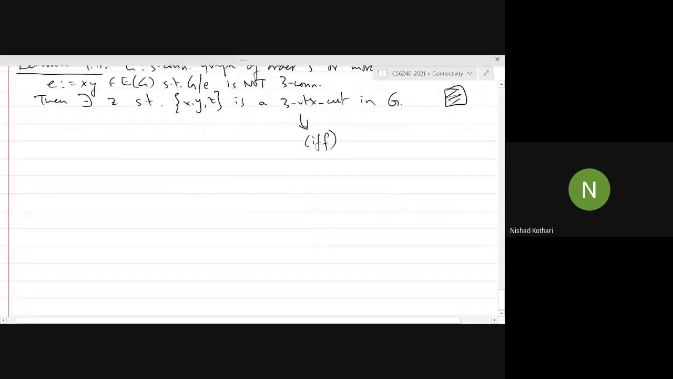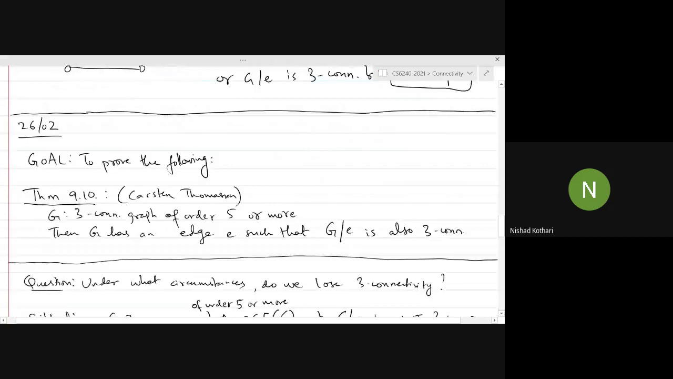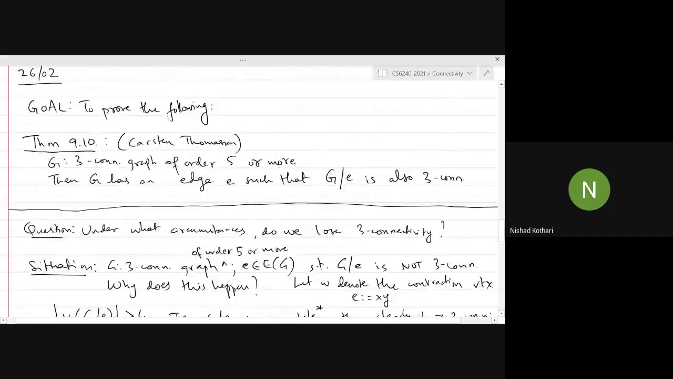So we are going to use this lemma to prove our main theorem, which is to show that there is an edge that can be contracted to preserve 3-connectivity.